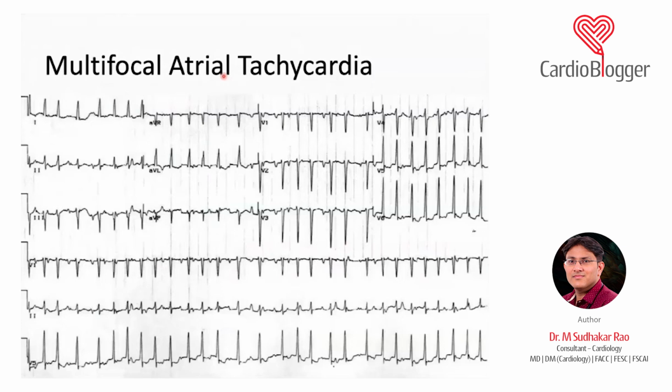So there is no clinical relevance, but a MAT with the atrial rate less than 100 is called a wandering pacemaker. Again, because the P wave morphologies arise from different foci, the morphologies are different, but the rate remains less than 100.